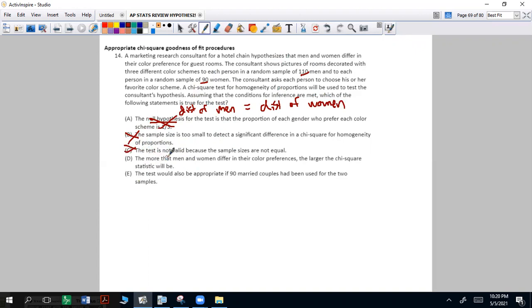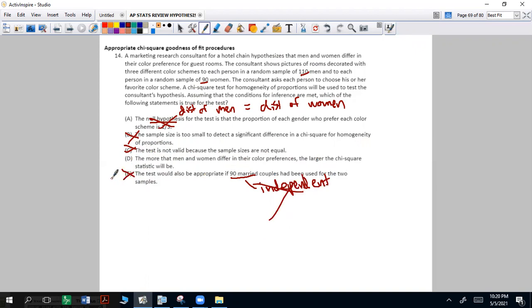D, the more that men and women differ in their color preferences, the larger the chi-squared test statistic will be. More on that in the next slide because that's the right answer. E, the test would also be appropriate if 90 married couples had been used for the 2 samples. No, because that's not independent. It violates independence. Bob and Linda are married for 50 years. They probably like the same thing. So no. So it's going to be D.